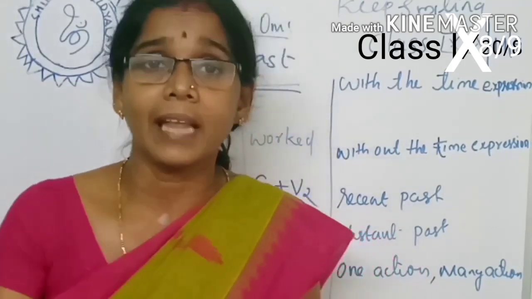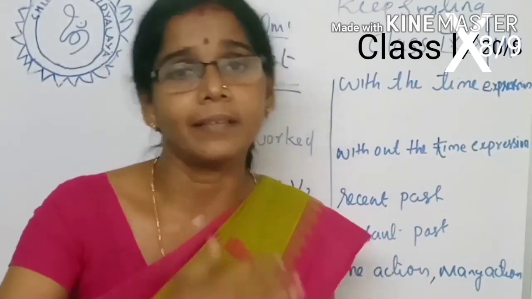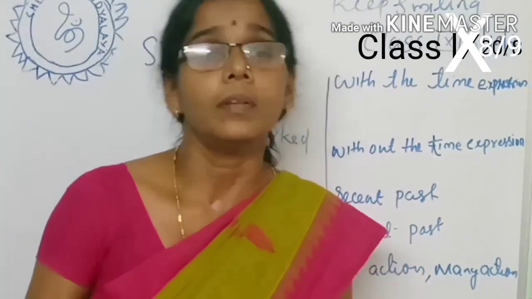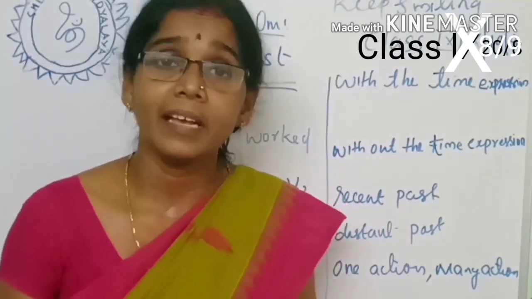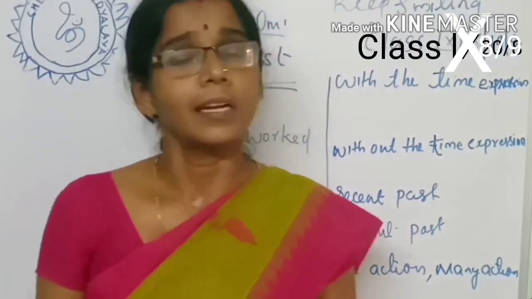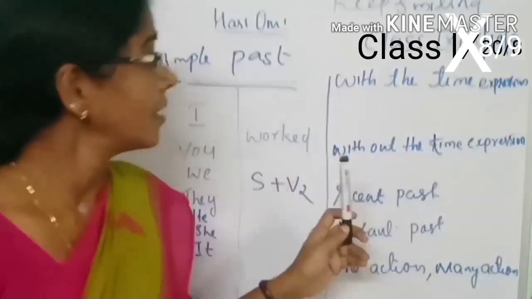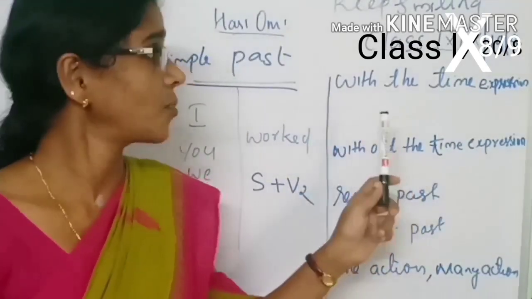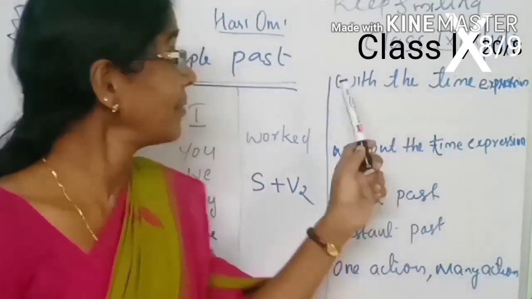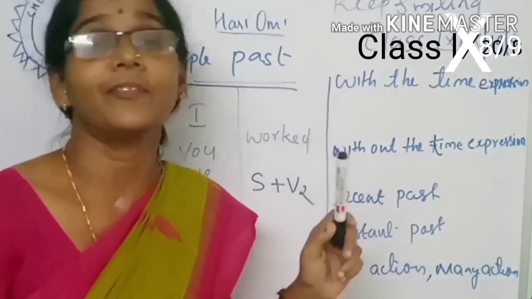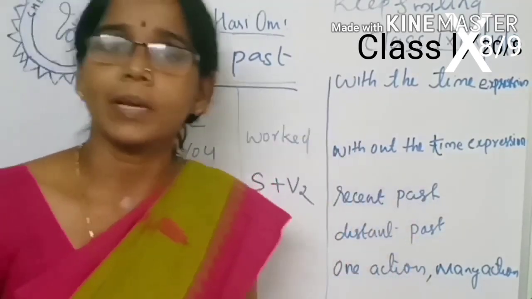We use this tense form when an action happened in the past and it's already over. Now let's see when, where and how we use this tense form. All of you listen. We use this tense form with the time expression.